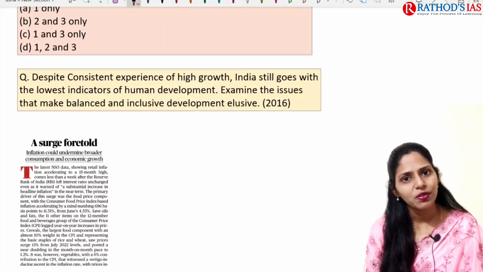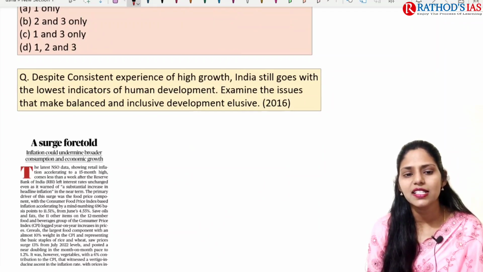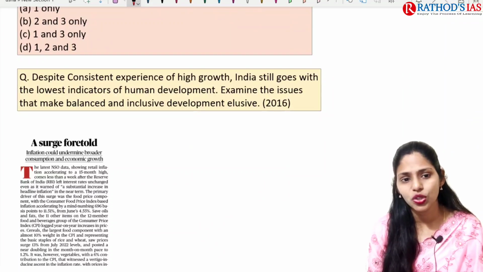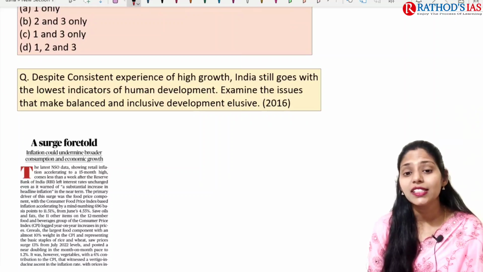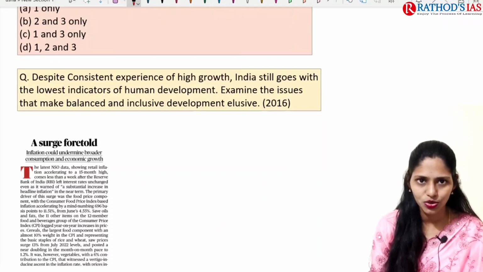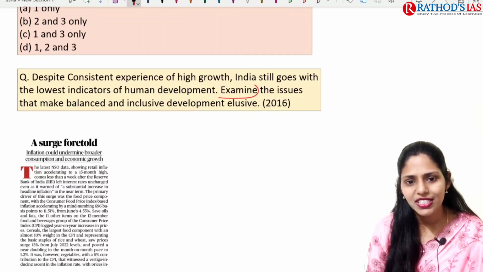I want to give you one practice question for the mains: despite consistent experience of high growth, India still goes with the lowest indicators of human development. Examine the issues that make balanced and inclusive development elusive. Here the keyword is examine.